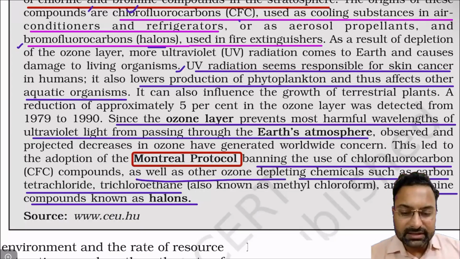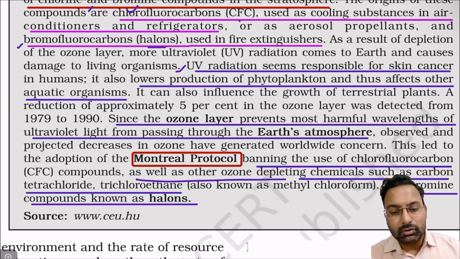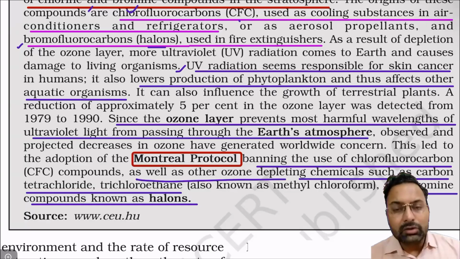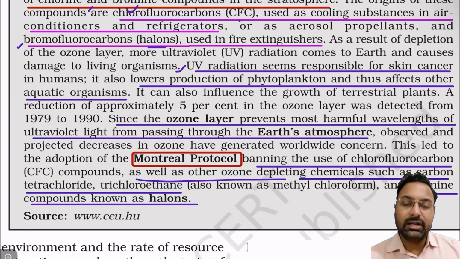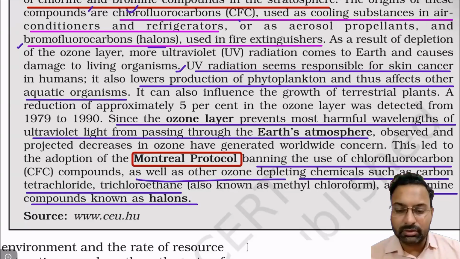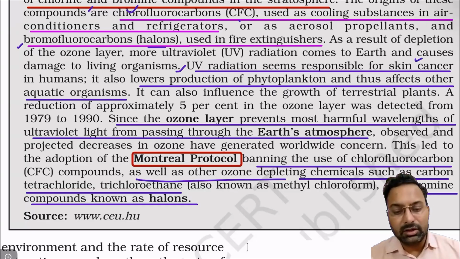Because UV rays are coming from the sun, and these UV rays are being filtered by the ozone layer. So it reduces those UV rays. And how do those UV rays affect humanity or the species present on the globe? It is responsible for skin cancer in humans.